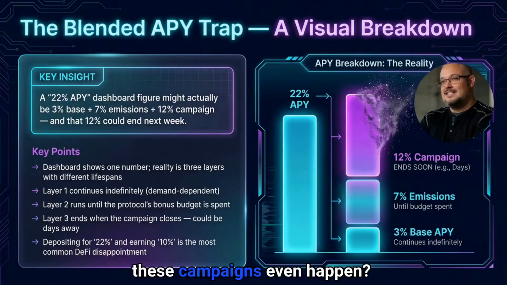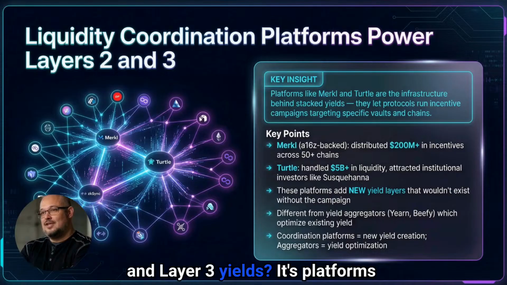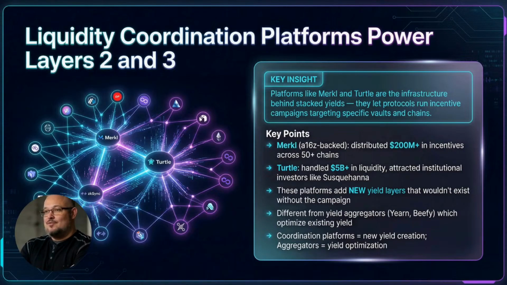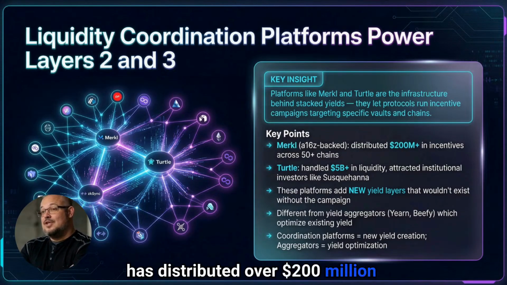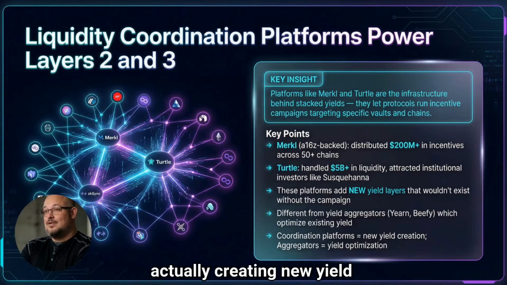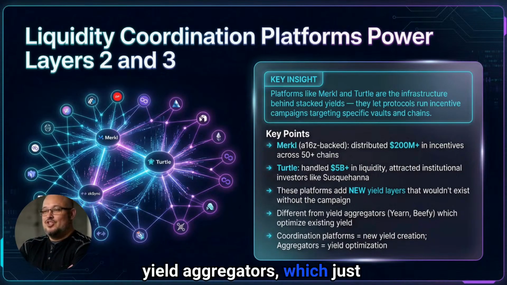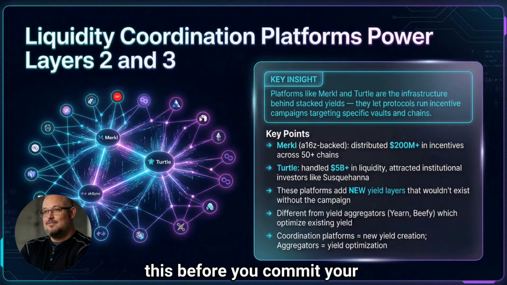So how do these campaigns even happen? Let's talk about the platforms that power them. So who's behind these layer two and layer three yields? It's platforms like Merkle and Turtle. These aren't just aggregators. They're the infrastructure that lets protocols create these incentive campaigns. Merkle, for example, has distributed over $200 million in incentives across tons of chains. Turtle has handled billions in liquidity, even attracting big institutional players. These platforms are actually creating new yield opportunities that wouldn't exist otherwise. They're different from yield aggregators, which just optimize existing yields. These are about generating new ones. But how do you actually verify all this before you commit your capital?